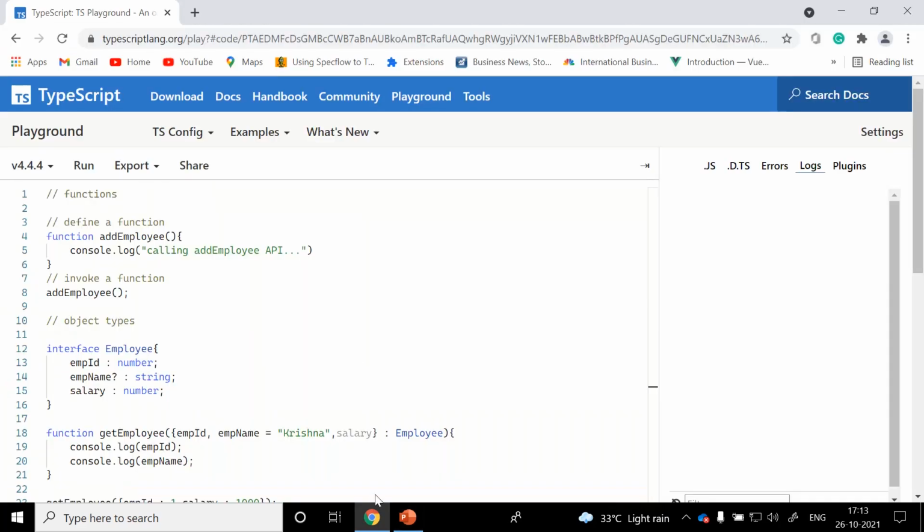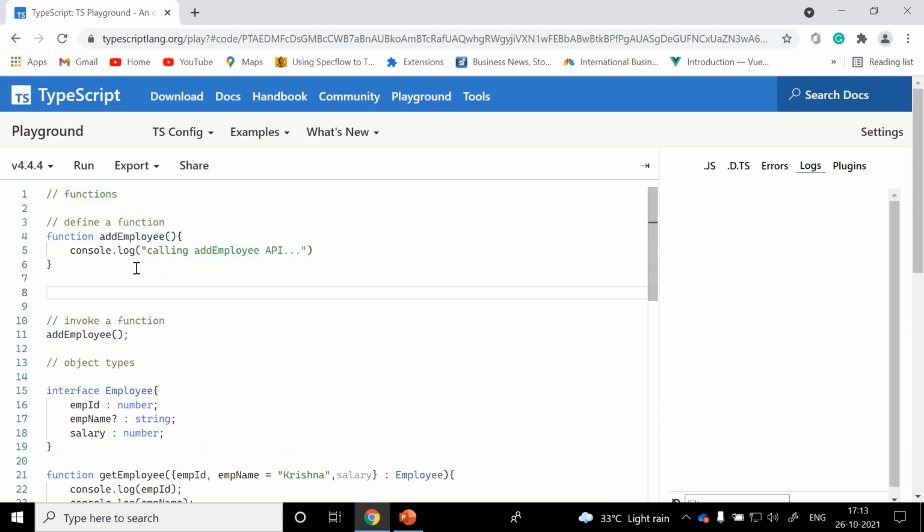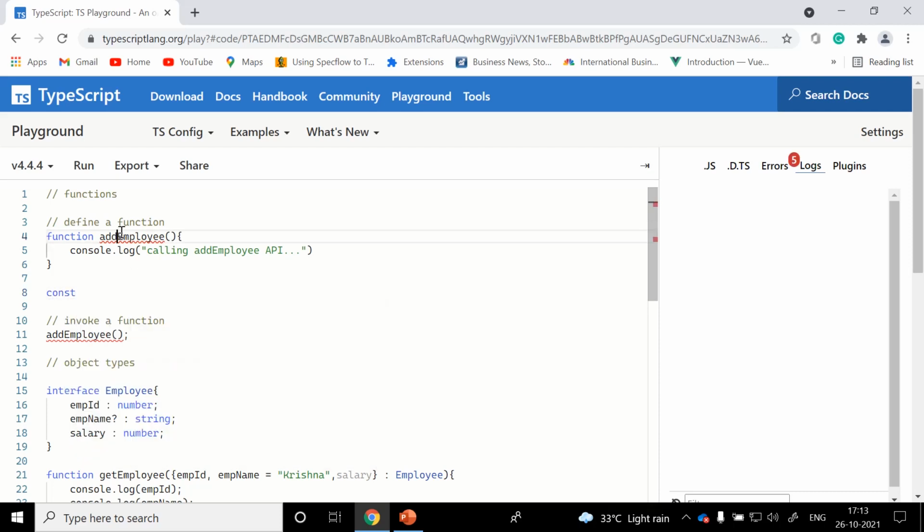Let me take you to the TypeScript playground. This is a piece of code which we have written in our previous session. For example, we used the function keyword to define a function. Let me recreate the same function with the help of an arrow function. A const keyword and the add employee function, in these brackets.